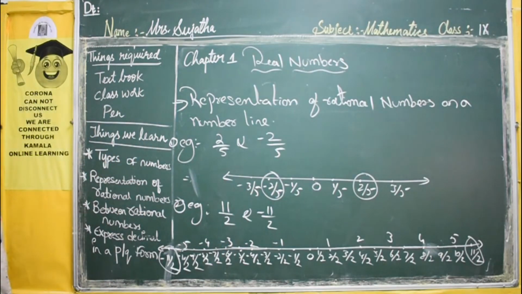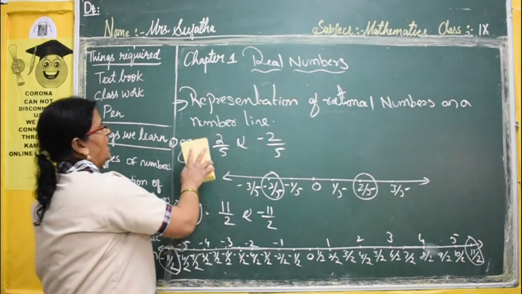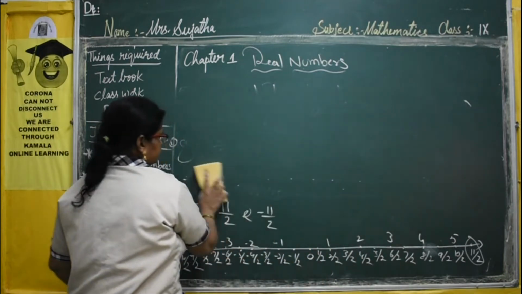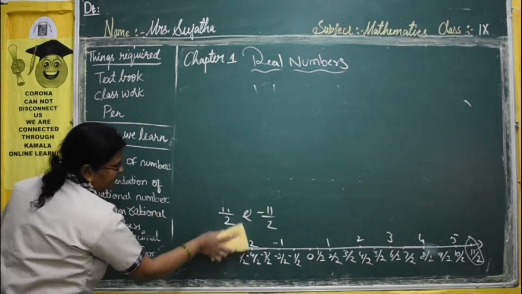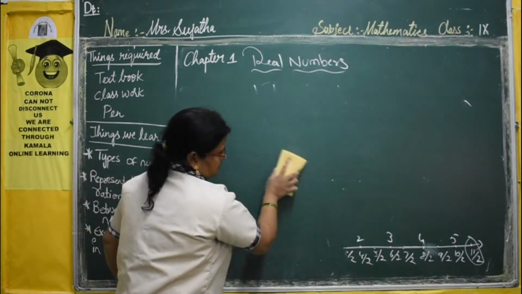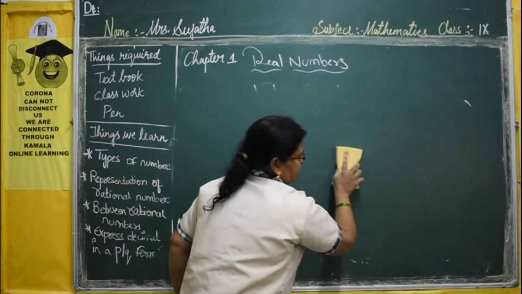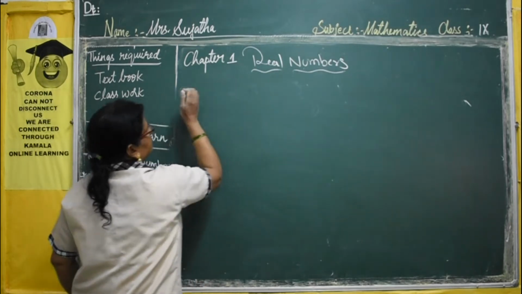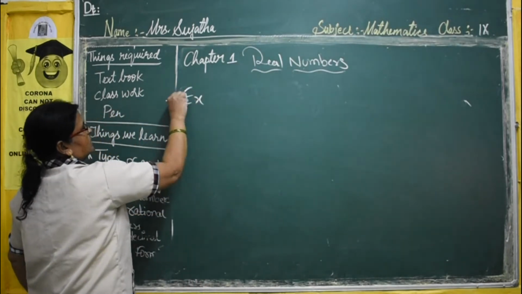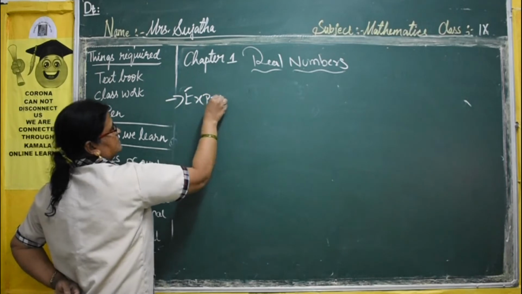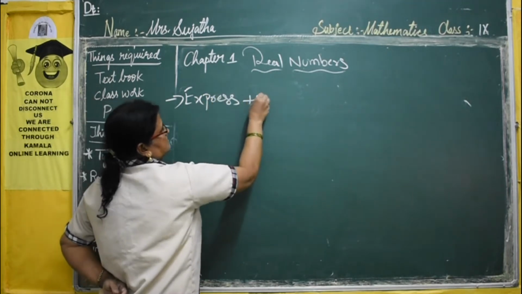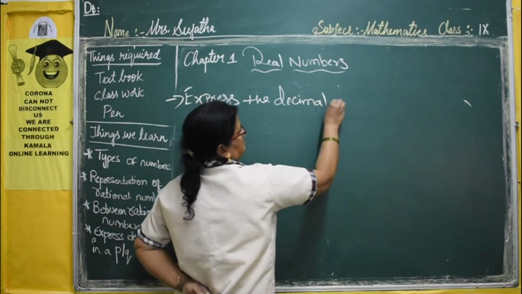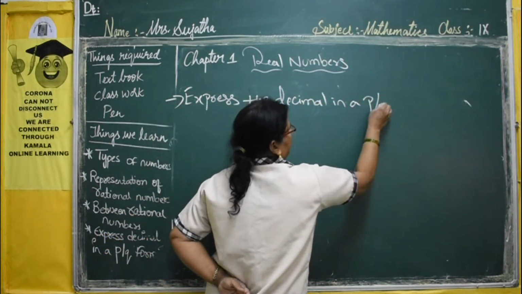Next one, express the decimal in the p by q form. How can you express the decimal in the p by q form? What is meant by p by q? Next concept is express the decimal in a p by q form.